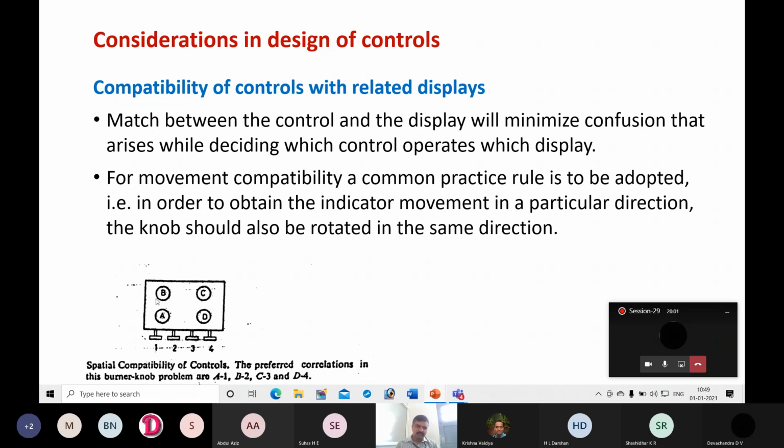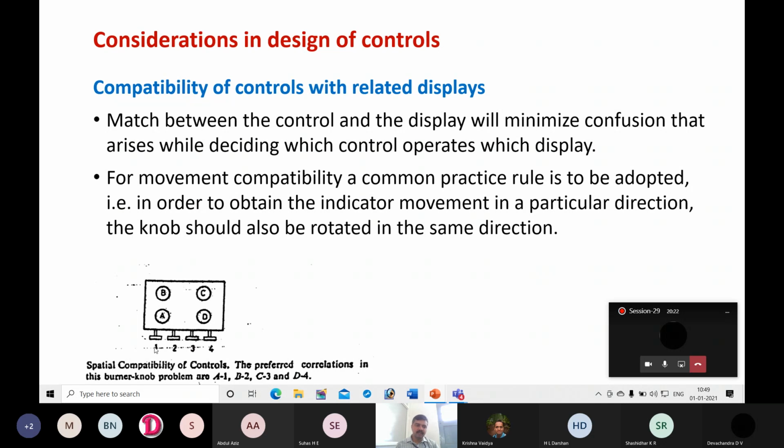So there are 4 burners and 4 knobs; the burners are like displays and the knobs are like controls. You can regulate the knob, and based on that you will get a high flame or a low intensity flame.